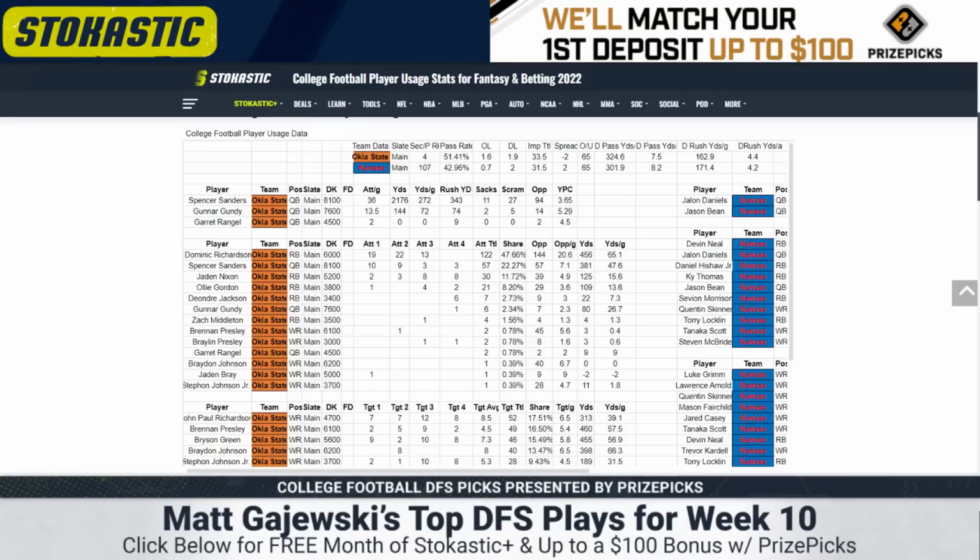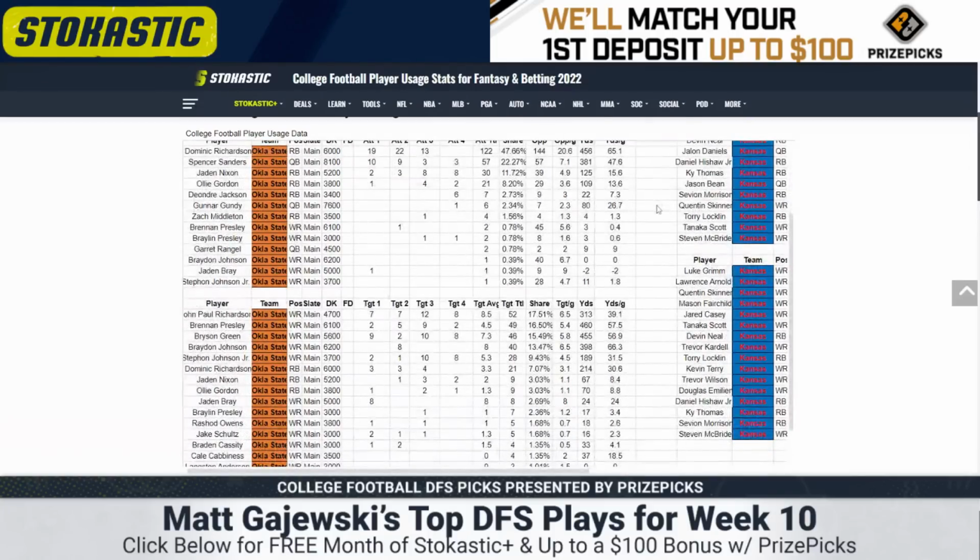It's maybe the biggest drop-off from starter to backup. If he doesn't play, Gunnar Gundy's terrible. He can run a little bit, but he's just flat out too expensive for his talent level. Dominic Richardson didn't play last week, so they devolved into a 3-way committee featuring Jaden Nixon, Ollie Gordon, DeAndre Jackson. Nixon and Jackson led the way here. I think Jackson might get more work, but it's still the 3-way committee. If Richardson returns, I think it might be a committee regardless. He's been terrible when he's active.